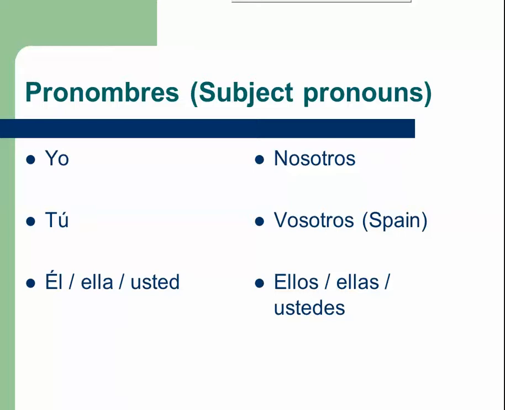And a pronoun is just a word that takes the place of a noun. So like, the word he takes the place of Bob, or the word she takes the place of Maria. Okay? So the word yo, in my case, would take the place of Carolina. Alright, so that's all that means.